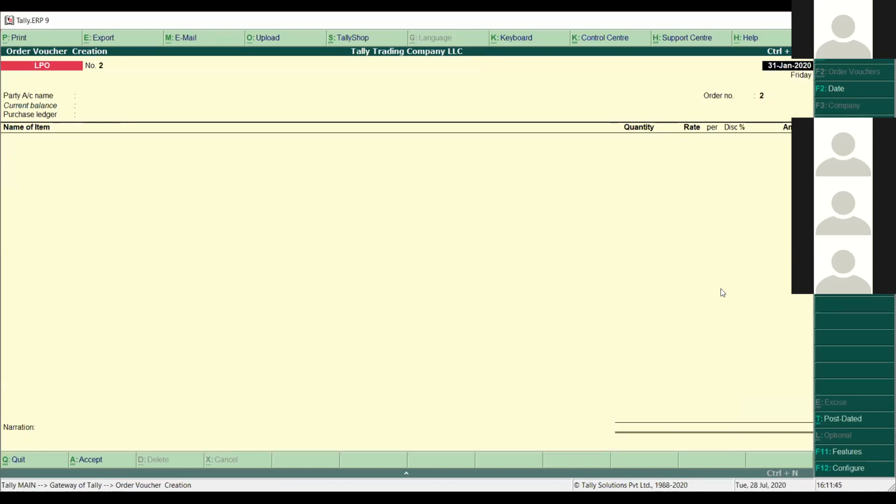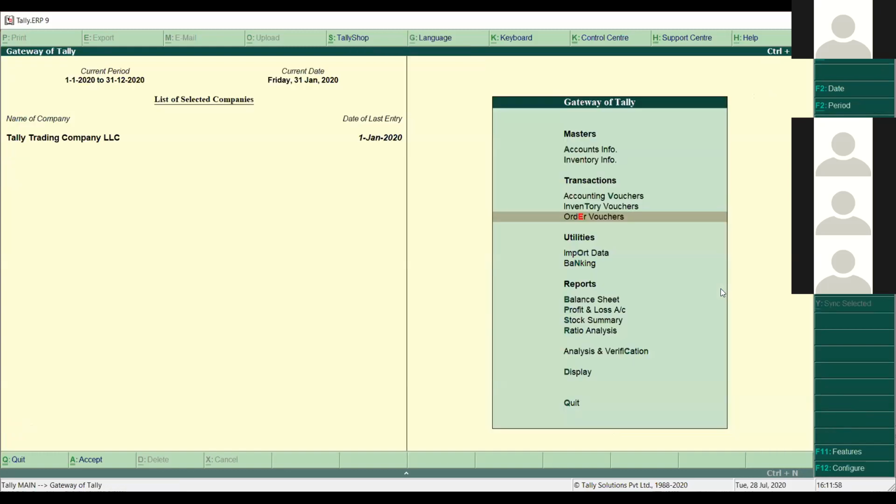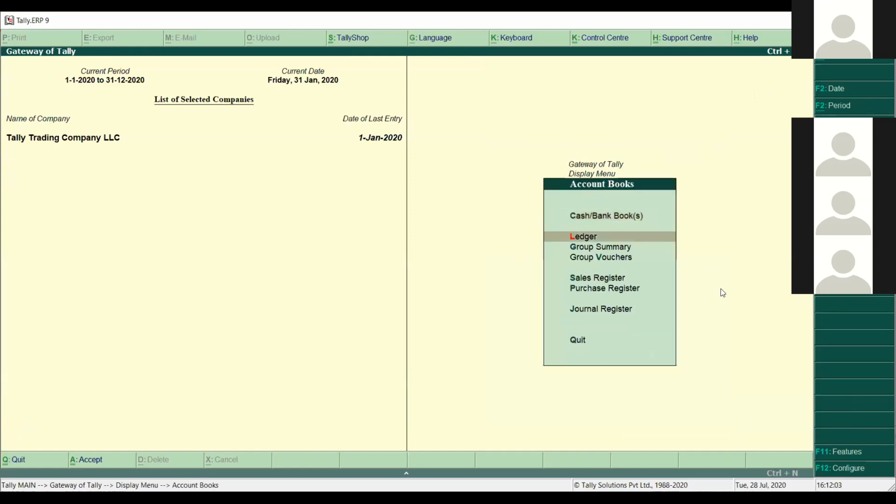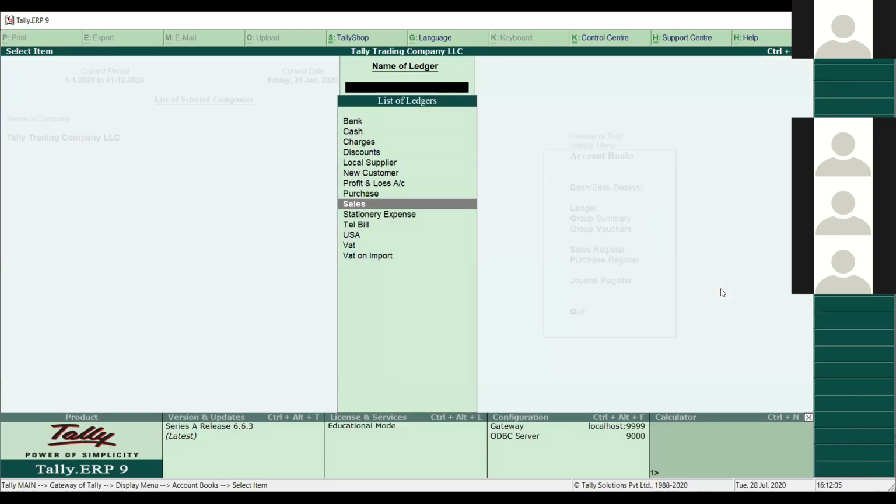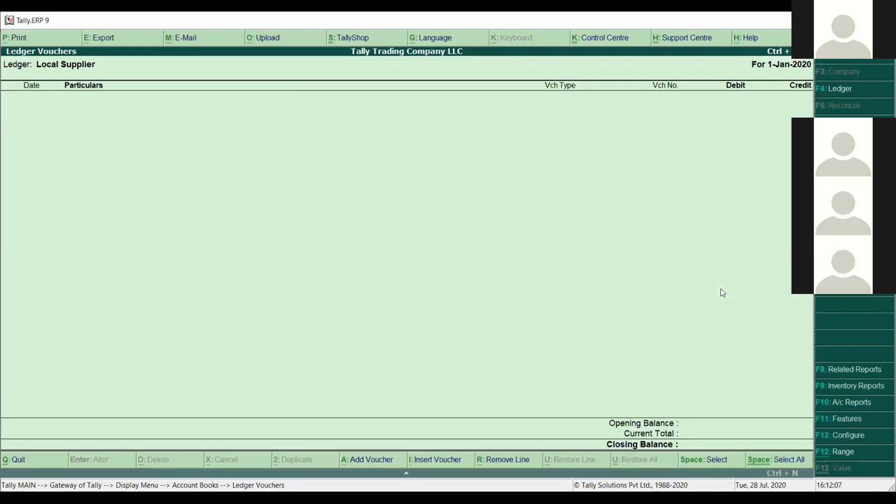So you can see that I have just prepared one order voucher, and as I said, this is just a complimentary voucher. It's not going to hit our accounts and inventory. Even if I go back to the account ledger for this vendor, nothing will come there. If I go to Display, Account Books, Ledger, and open the local supplier ledger, you can see nothing is coming there, because purchase orders are totally complimentary vouchers that will not hit any accounting or inventory.